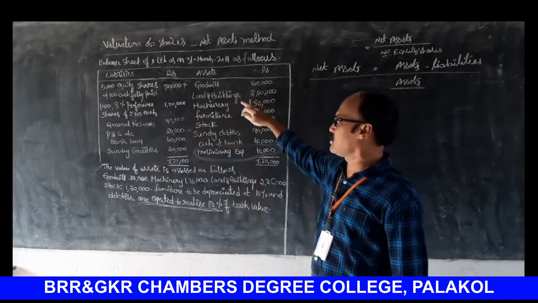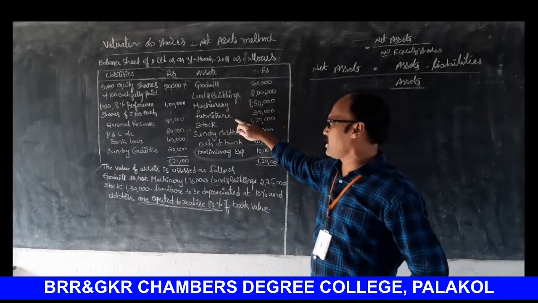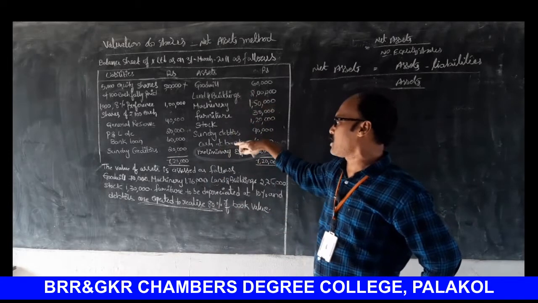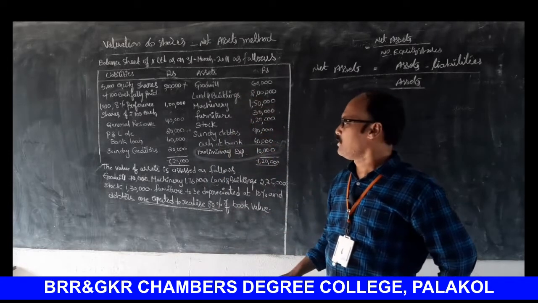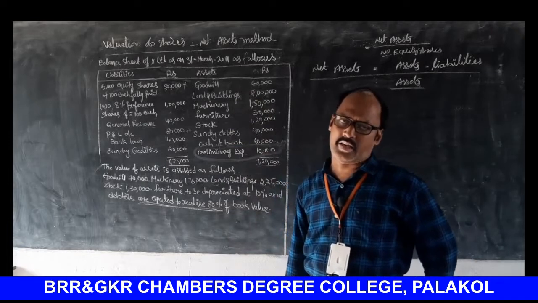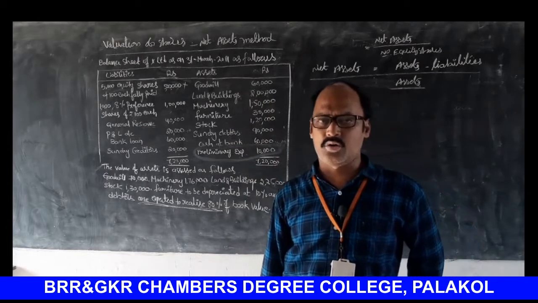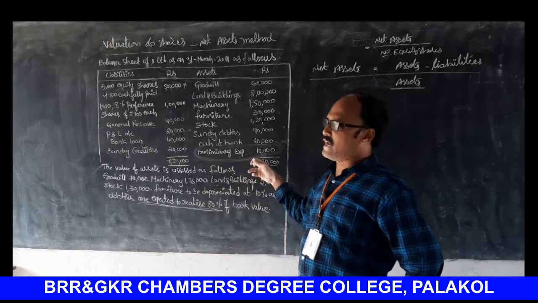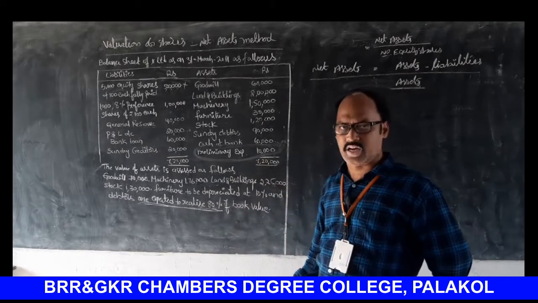Land and buildings, machinery, furniture, stock, sundry debtors, cash at bank. These are all the assets to be considered. But preliminary expenses are ignored while calculating equity share value. This value is not to be considered.